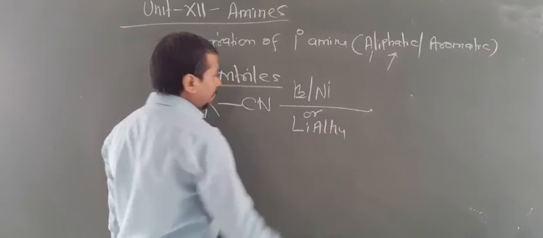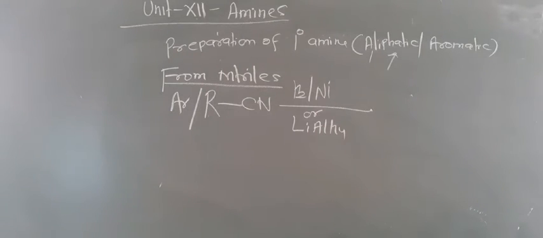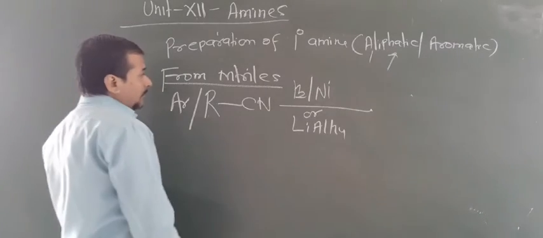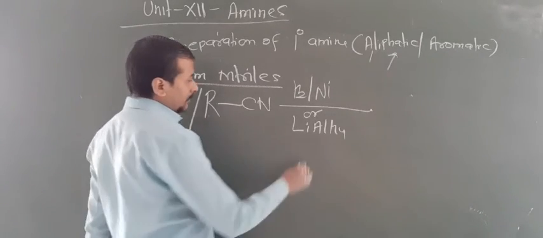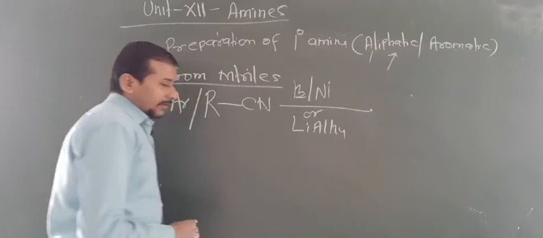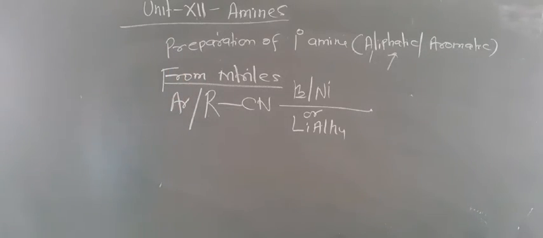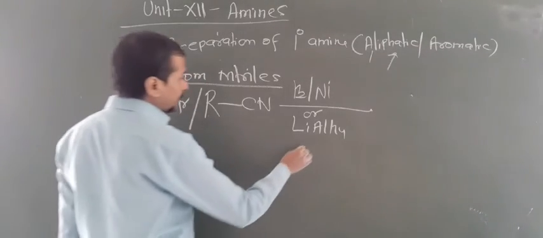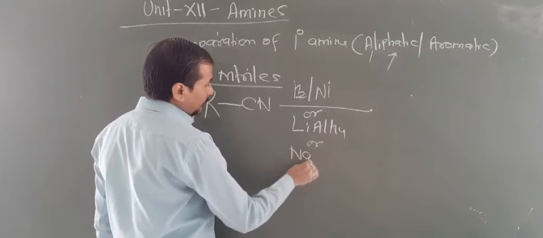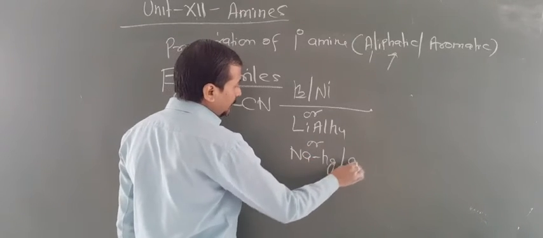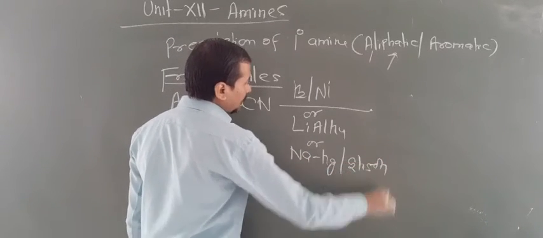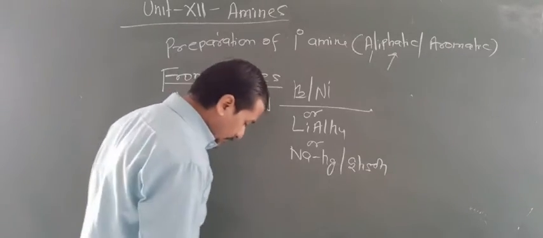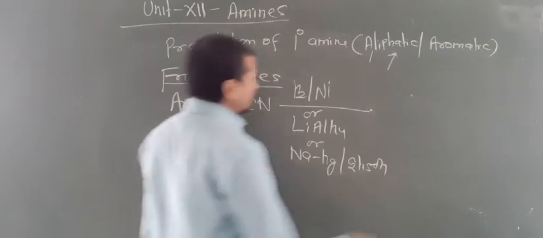Whatever you have taken, LiAlH4, H2 with nickel, this will produce 1 degree amine from cyanide. One more thing you can take is sodium amalgam in presence of ethyl alcohol. This also converts cyanide into 1 degree amines.